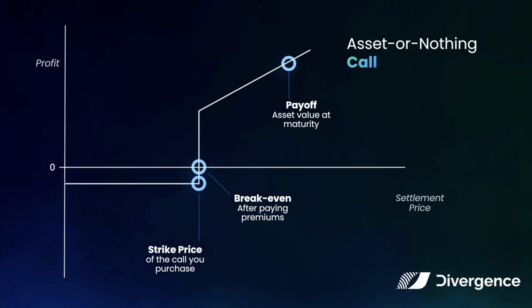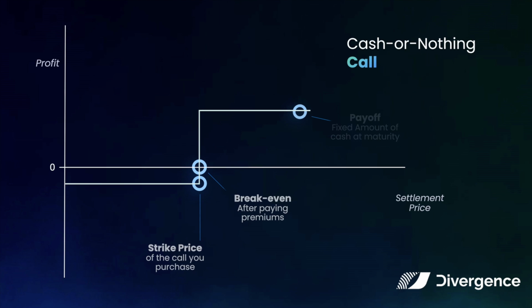You can use other asset tokens to create and trade options, of course. In this case, when you buy a spear from the pool, you pay a premium in wrapped Ethereum for an asset-or-nothing call. If the Ethereum price is above the strike price at expiration, you get paid 1 wrapped Ethereum, otherwise you lose your premium.